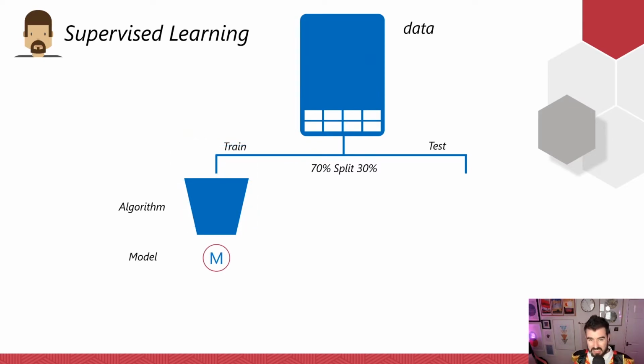70/30, 80/20, 60/40, stratified. There's a whole load of different approaches you can apply to this splitting. Which one is right? Again, it's all going to come down to what is your data? What is the problem you're trying to solve? Do you have imbalances in your data? Are you looking at fraud? Hopefully in your fraud example you've only got 1% or less of fraudulent activity. You're 99% where there isn't fraud.